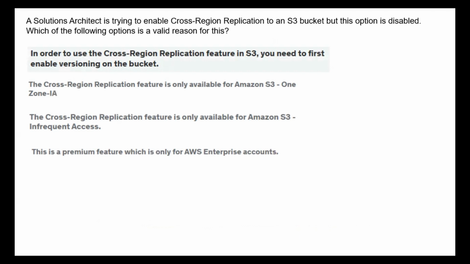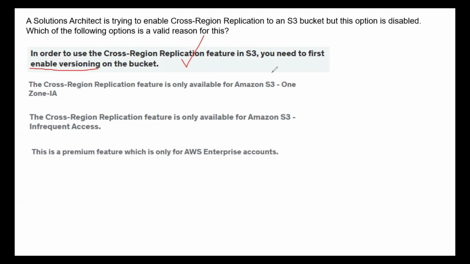In order to use the cross-region replication feature within S3, you need to enable versioning on the bucket. So that itself is a correct answer, right? Because cross-region replication is basically copying of the objects between the buckets across two different regions. And for that replication to work, you need to enable versioning. That is a prerequisite, right? Enabling the versioning is a prerequisite for your cross-region replication to work. That is why this is the correct answer.